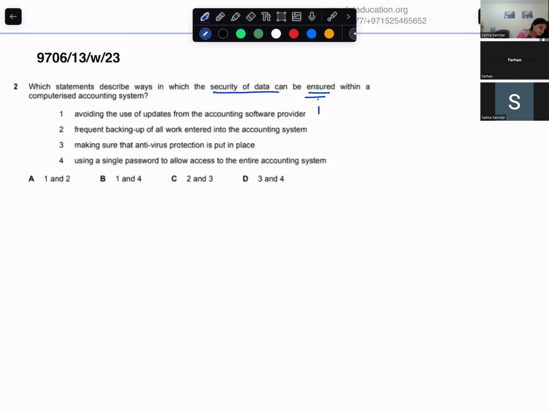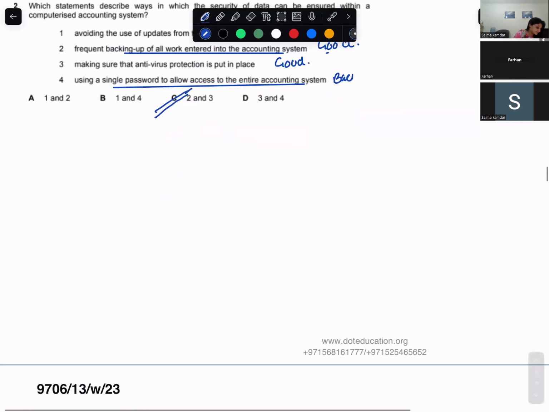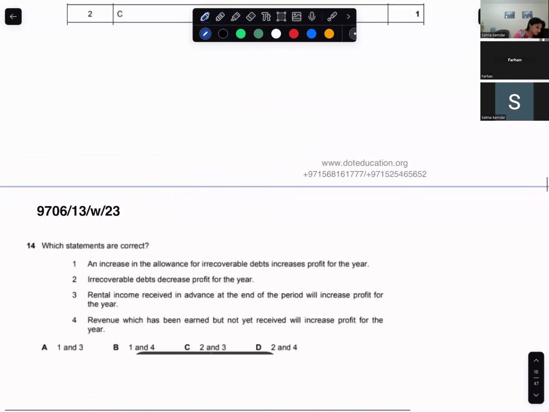It's bad for security. Frequently backing up all your work, good for security or bad for security? It's good for security. Making sure antivirus is put in place, that's good. Option C, where 2 and 3 both are there. Having a single password for the entire accounting system, that's bad. So the answer is option C. Go to the next one.